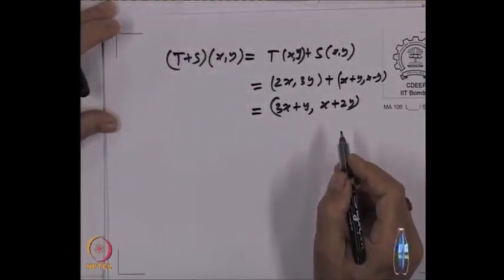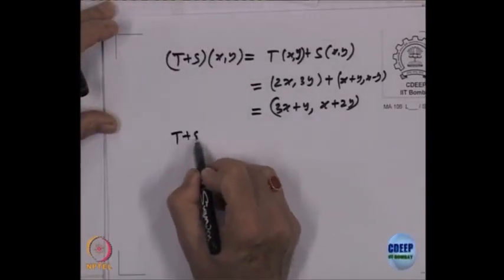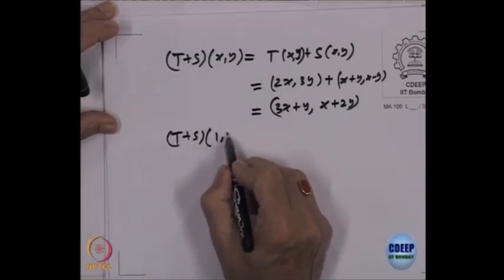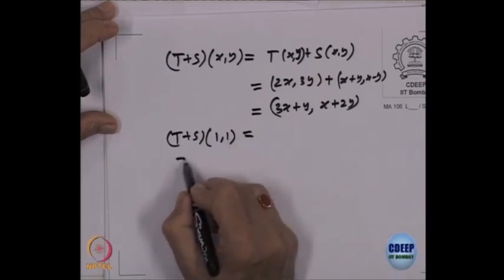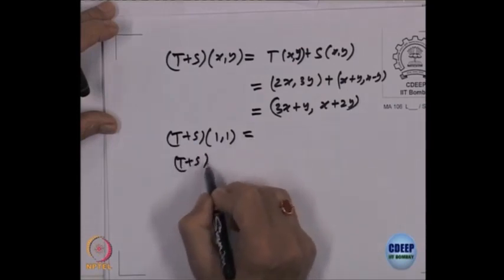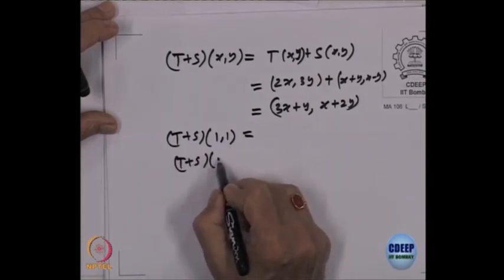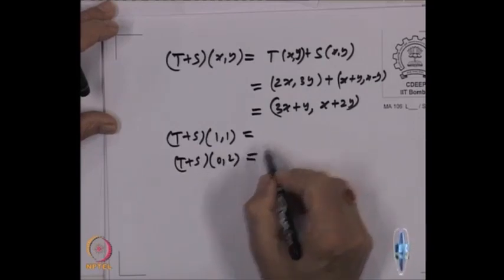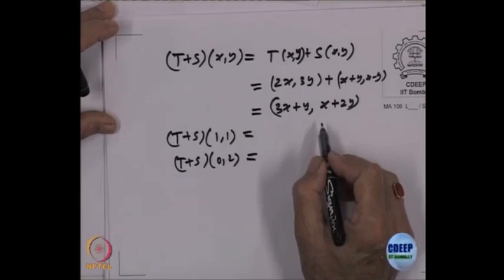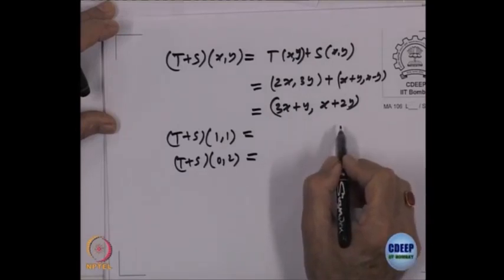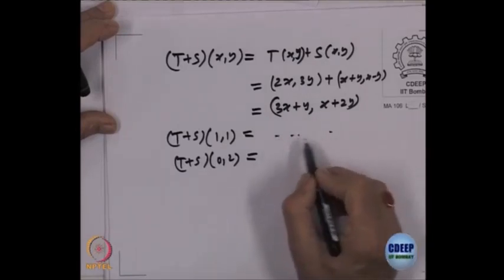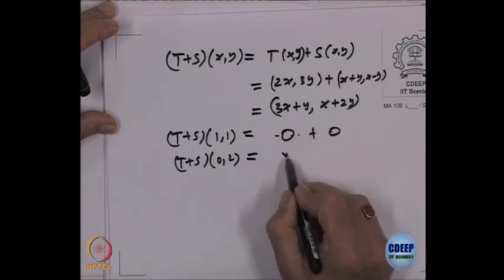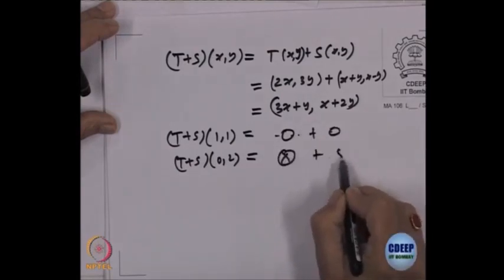Right. Once we have gotten that, now we have to just find what is T plus S of the basis elements. So, (1, 1) for C, what is that? What is T plus S of the second element (0, 2)? Find out this as a linear combination of the basis. So, you will get some vector here, some vector here, plus some vector here, plus some vector here.